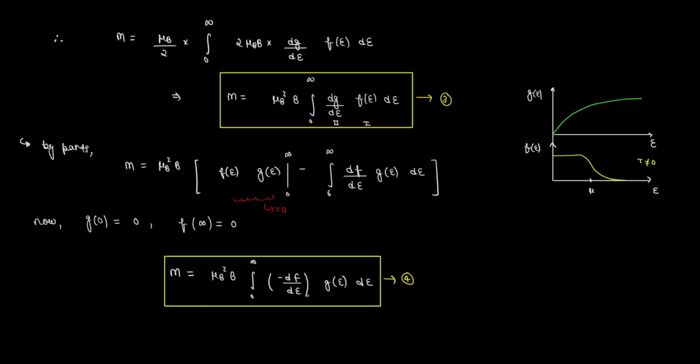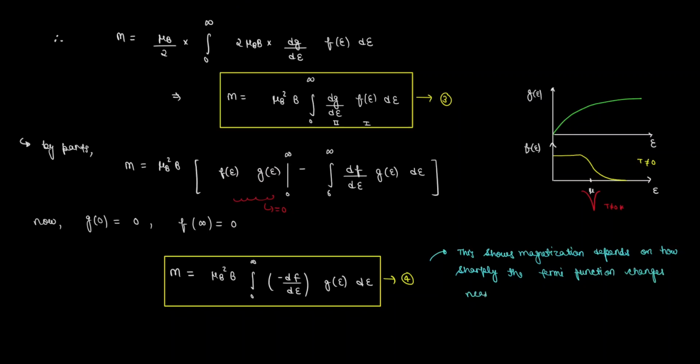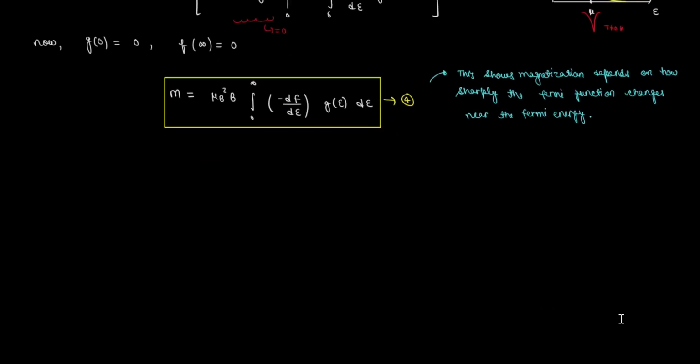So in order to calculate the magnetization, we need to find the first order derivative of the Fermi distribution function with respect to energy. And if you see here in the graph of the Fermi distribution function, then the first derivative of it will be a Dirac delta centered at the chemical potential. So therefore this shows that the magnetization depends on how sharply the Fermi function changes near the Fermi energy.